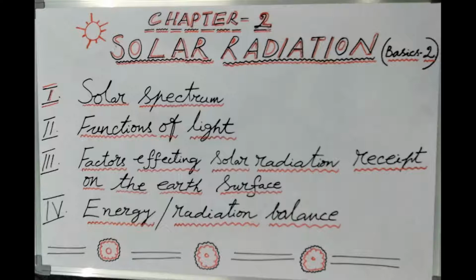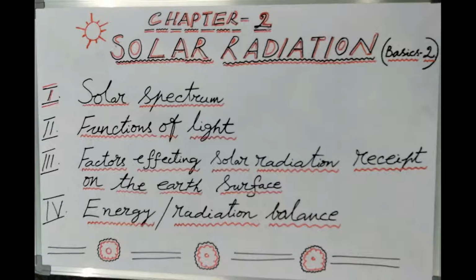In the first class, I tried to enlighten you on the process of transmission of energy, importance of solar radiation for croplands, basic radiation laws, and solar radiation laws. Now, what is the solar spectrum? The radiant energy is transmitted in the form of electromagnetic waves by the sun.